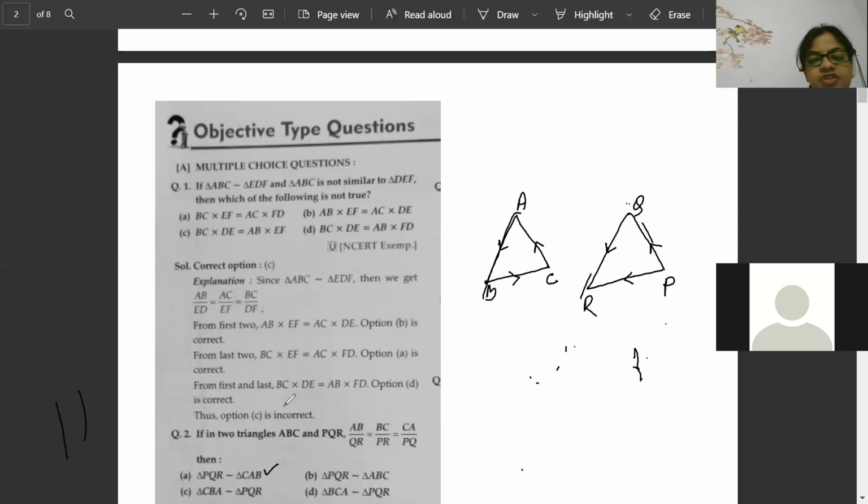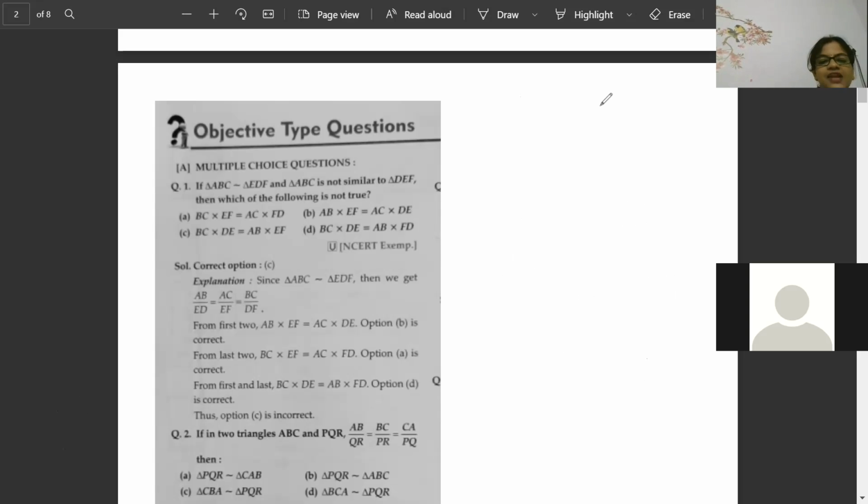So which one is the correct answer? A is the correct answer. Super. Very good. Everyone understood? That is what, beta. If you apply this trick, CAB, PQR, it will come correct. Now, shall we go for the next question?